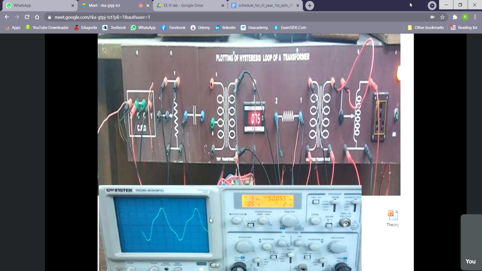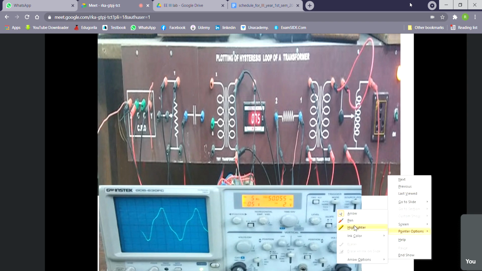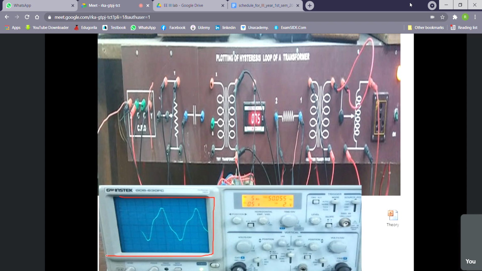So if this experiment is done in the laboratory, what would you do? You would make this connection in the lab and adjust the voltage. Then you observe the oscilloscope, and you have to trace this observation from the oscilloscope. What you actually do in the lab is put a tracing paper on it, just 1:1 here. Then mark any zero crossing here, then mark some dots from here. Then by tracing it, you trace it in this way on the tracing paper. So the same thing you will do here.